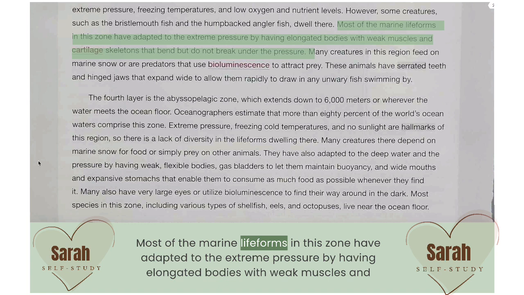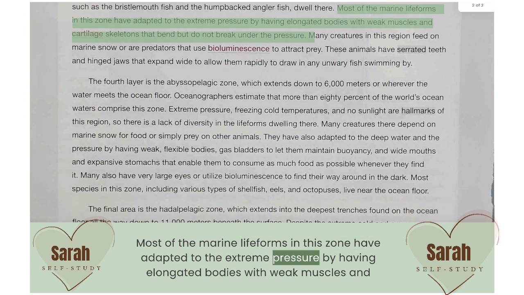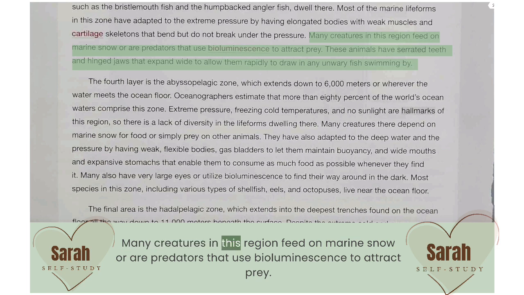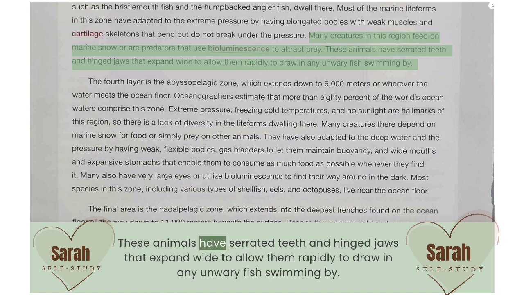Most of the marine life forms in this zone have adapted to the extreme pressure by having elongated bodies with weak muscles and cartilage skeletons that bend but do not break under the pressure. Many creatures in this region feed on marine snow or are predators that use bioluminescence to attract prey. These animals have serrated teeth and hinged jaws that expand wide to allow them rapidly to draw in any unwary